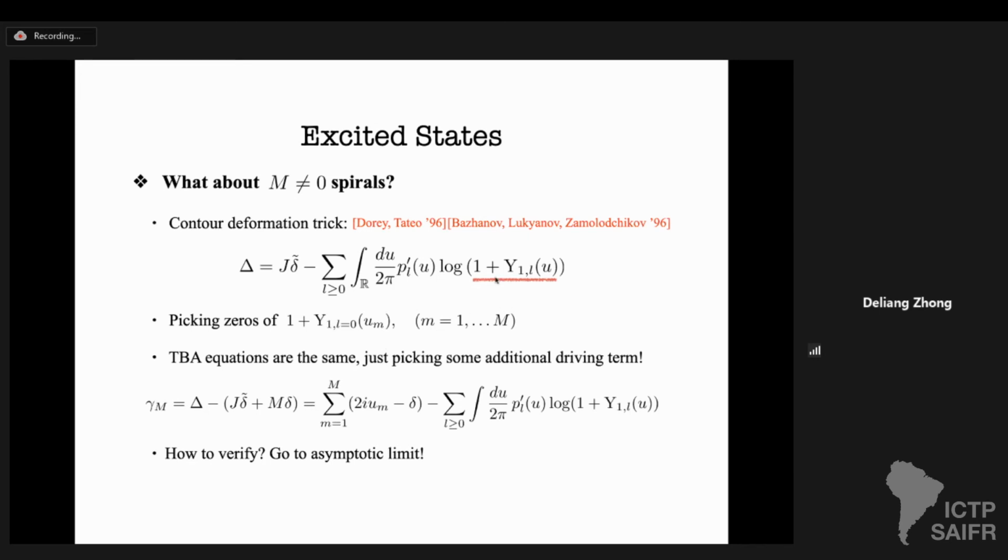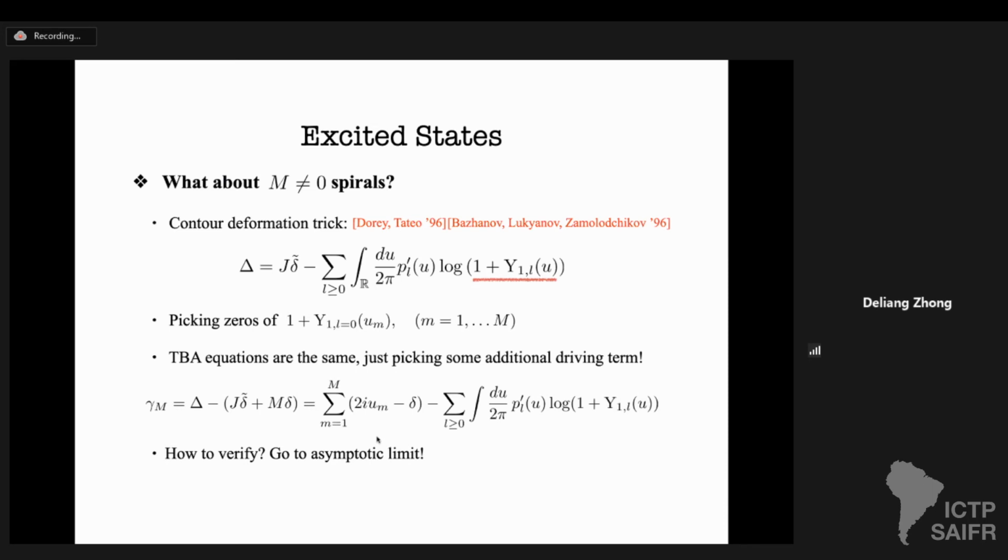Once you do that, most of the TBA equations stay the same, except for those including the function y_{1,L}. They pick up some additional driving terms. For example, here is the anomalous dimension gamma_n. It now has a leading part, and it depends not only on the infinite sum of y functions, but also on the finite sum over the special points. Okay, so far so good, we developed good machinery.